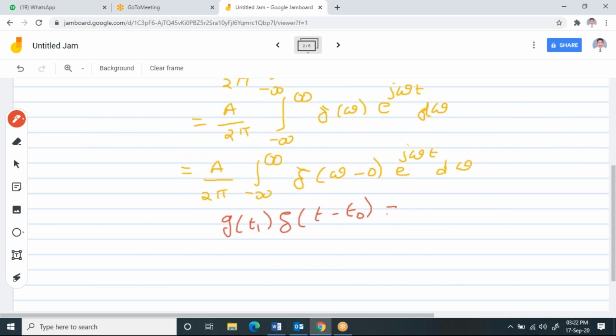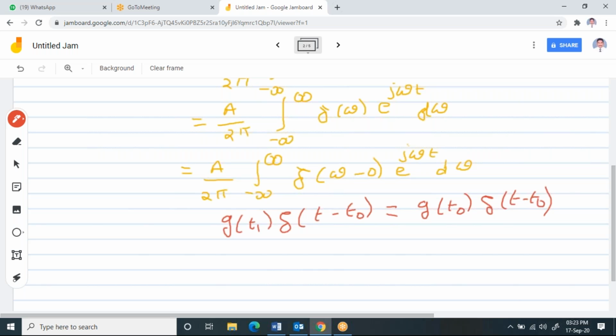This you can write as g of t naught into delta of t minus t naught. So this is one identity. When you multiply a function g of t1 with an impulse function which is shifted at t naught, it gives you the function evaluated at t naught multiplied with delta of t minus t naught. This is one identity that we have.